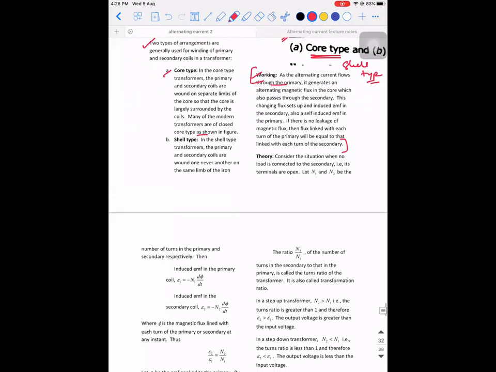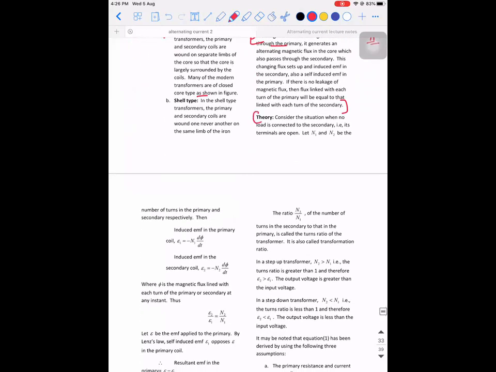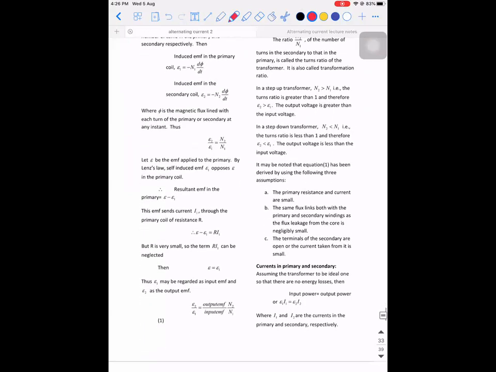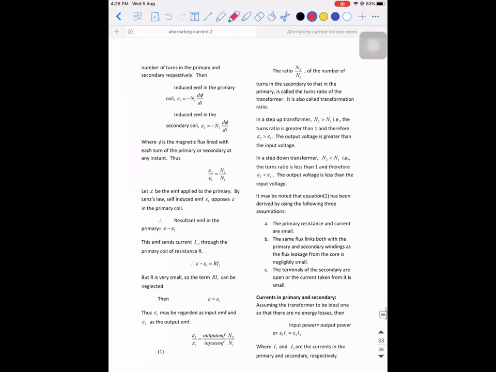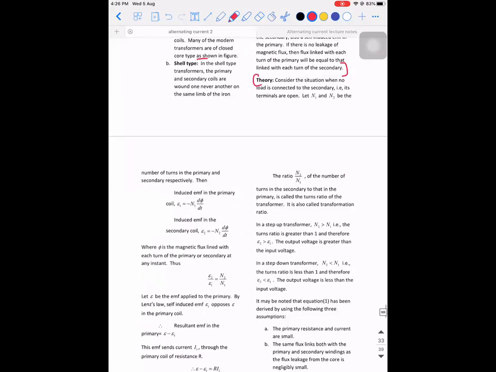The same story is given here which you can read. So the theory part is also given here. So let's see what is the theory part. Consider the situation when no load is connected in the secondary. That is, its terminals are open. Okay, that is the situation.